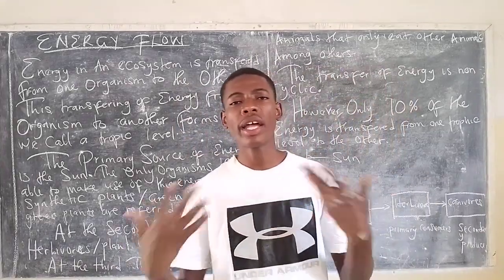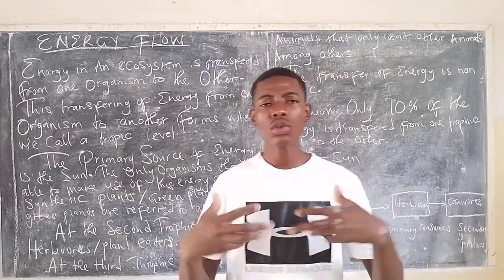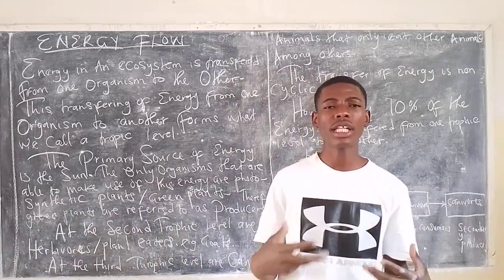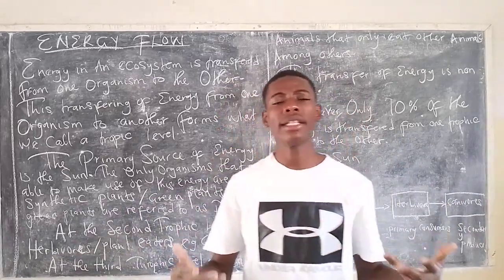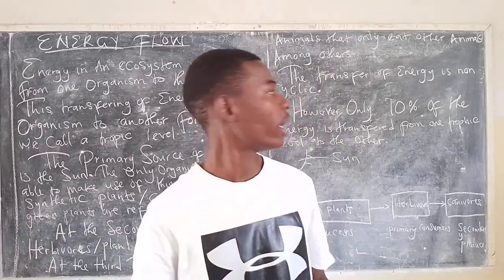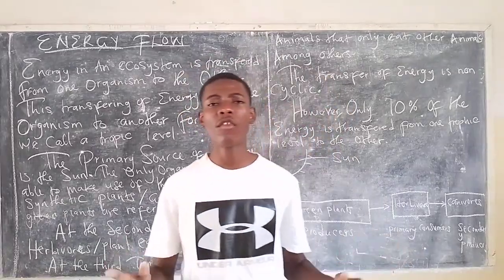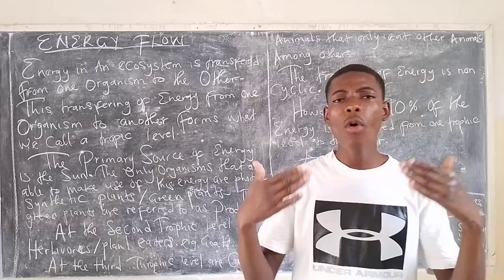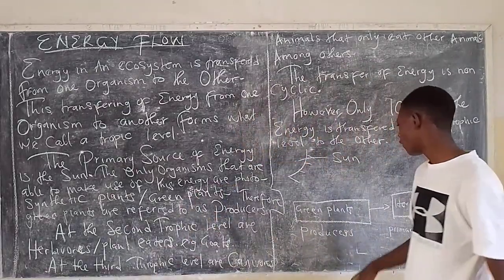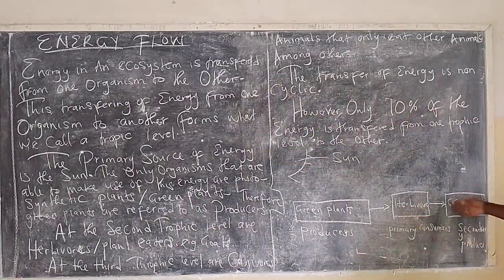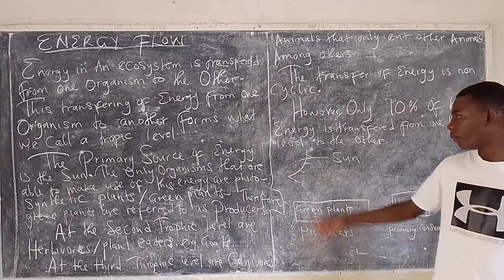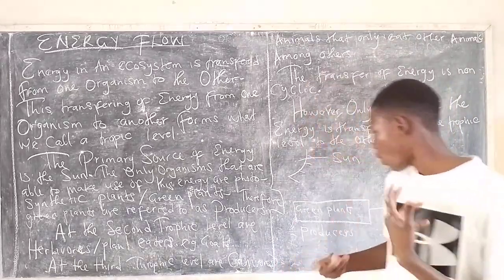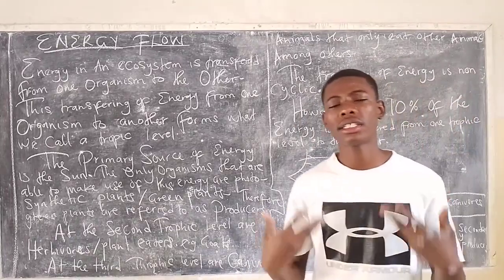The trophic levels can even go further. For example, if that lion dies, or it could be inhabited by what we call omnivores, those that eat meat as well as plants. So trophic levels go on like that. But there is one notable fact, which is about the transferring of energy from plants to herbivores to carnivores. The sun is the primary source of energy, and the plants make use of the sun's energy.